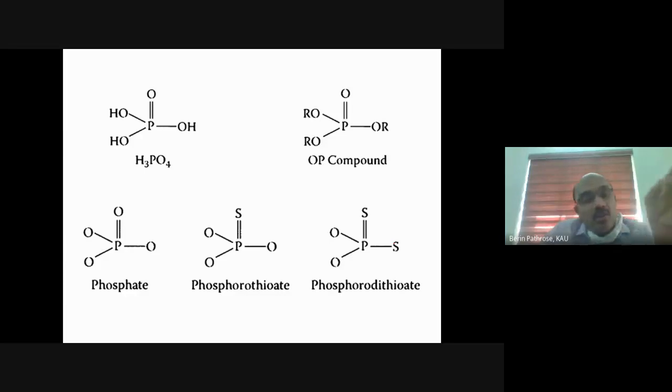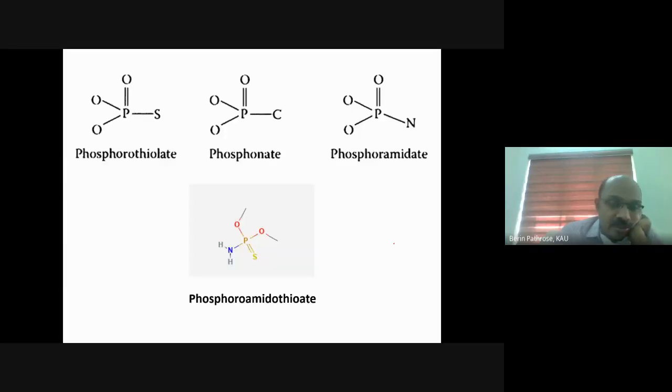So in phosphate, all P will be bonded to oxygen atoms. In phosphorothioate, the double bond oxygen will be replaced with a thiol group or sulfur group. In phosphorodithioate, two sulfur atoms are there. One will be attached to the double bond O position, and the other one at a single bond oxygen position.